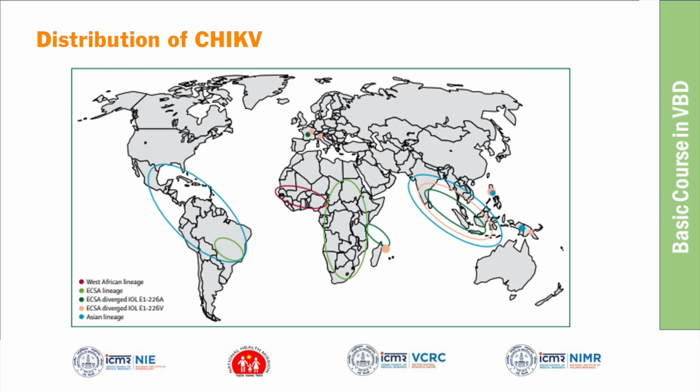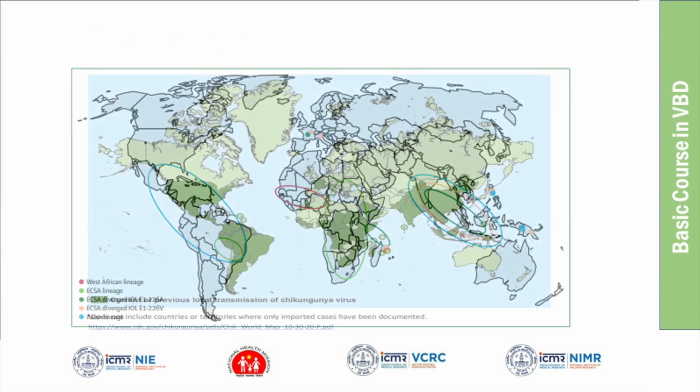I think we have seen dengue also. Dengue was also common in which countries? It is in Southeast Asia and South America and some parts of Africa. But Africa, when it comes to chikungunya, is very dominant. More countries are affected with chikungunya compared to dengue. Similar to chikungunya, dengue was also endemic in South America and Southeast Asia.